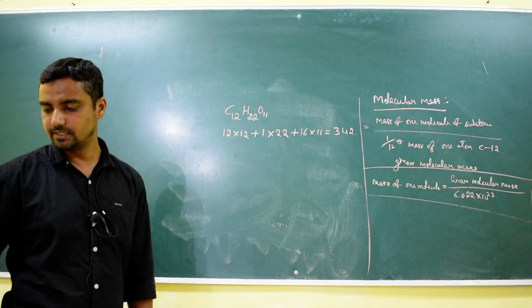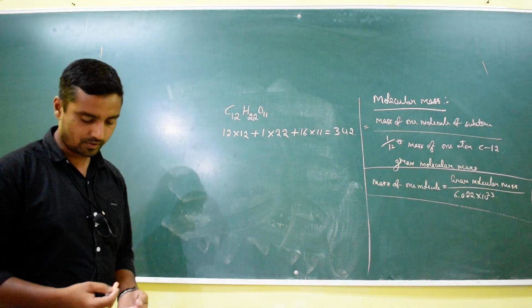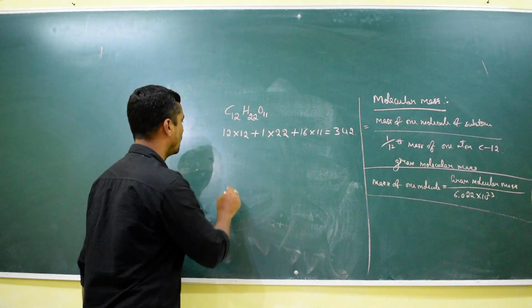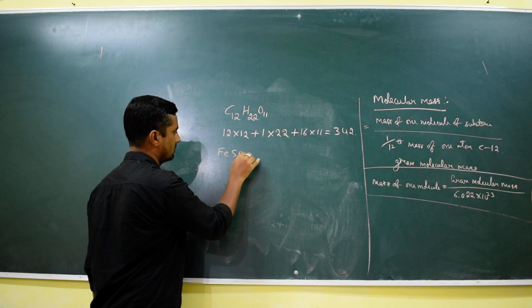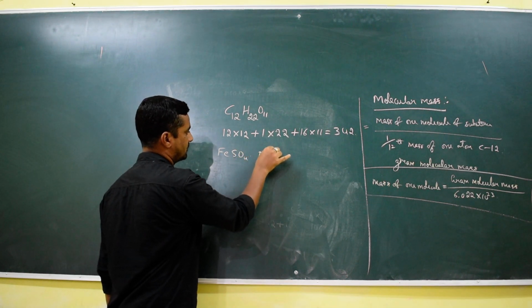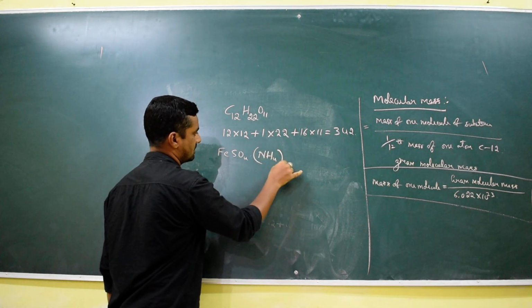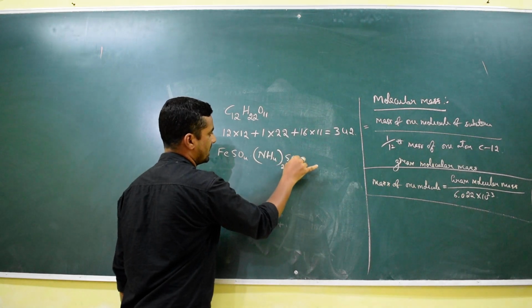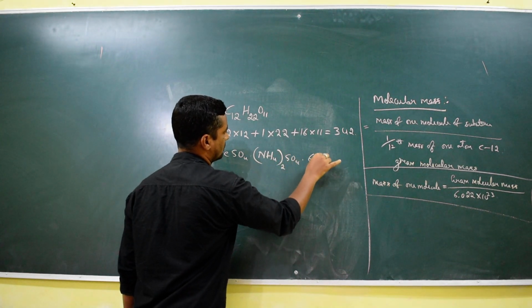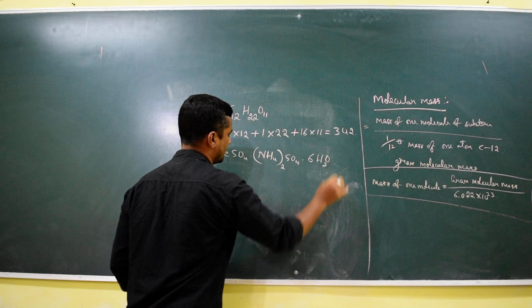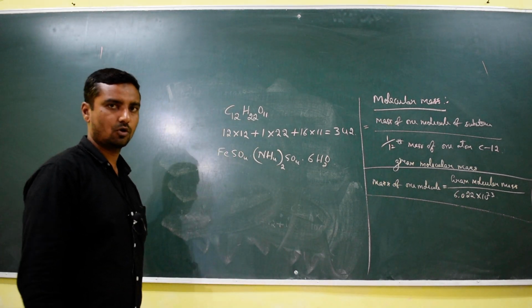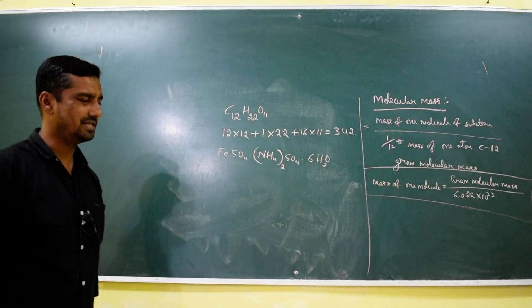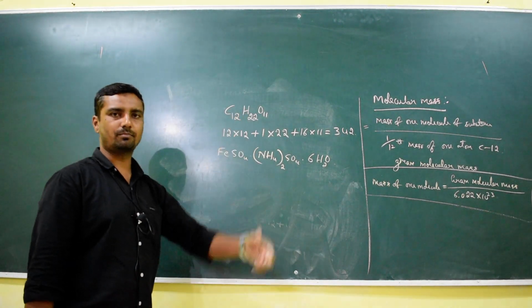So we'll give one more. It is a very complex one. This one we call Mohr's salt, right? That is FeSO4, (NH4)2SO4, and 6 H2O. This is the complex one, but it is also easy, as we have solved the previous problems.